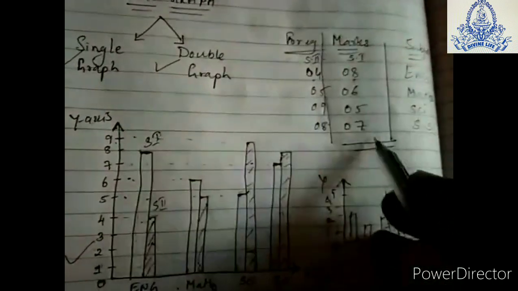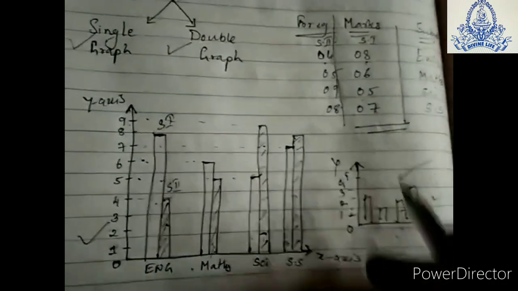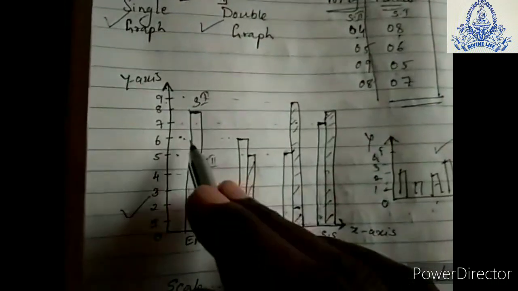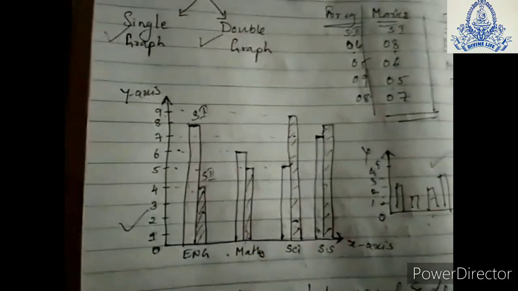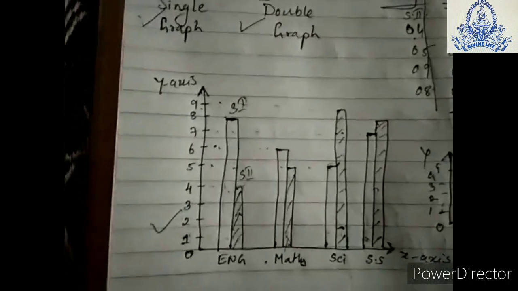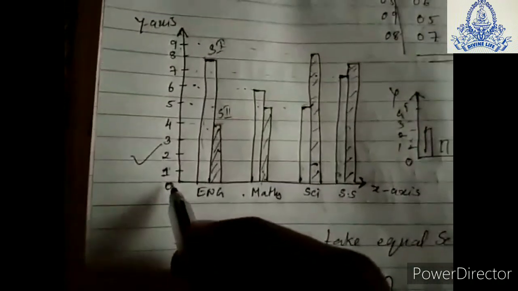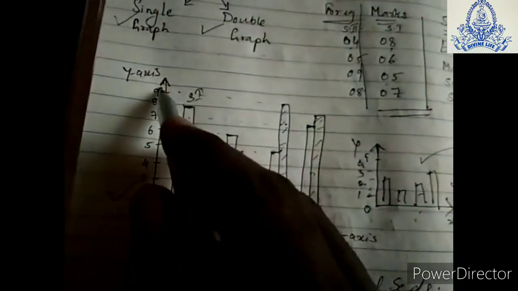If they ask about single frequency data, then you can do a single bar graph. If they ask about two frequency data, then we have to draw a double bar graph as we have done. Another most important thing, students, is to take a scale. Suppose I have taken here a scale of 0, 1, 2, 3, 4 up to 9, because these marks are out of 10, so up to 10 we can take.